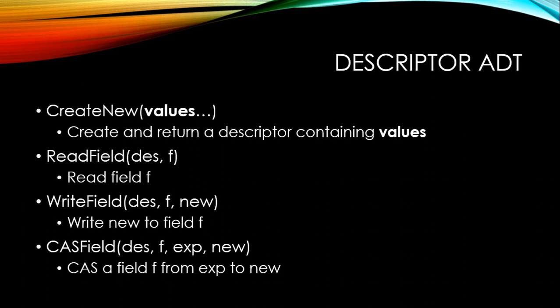Now, write field and cas field, these are things used to change fields in descriptors. So these are really just used to manipulate metadata pertaining to the operation, like status information about what parts of the operation have been done to prevent excess work done by helpers and things like that. So not all algorithms even use these operations.